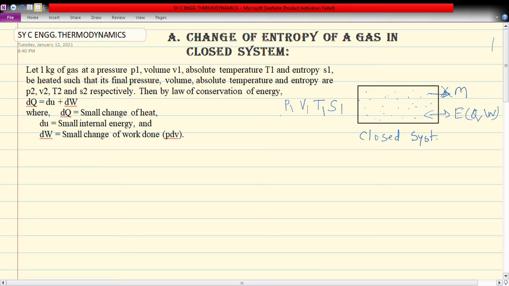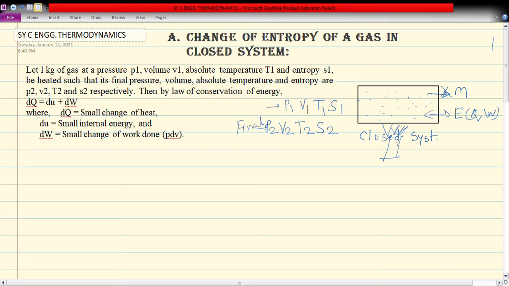Now we are heating this particular closed system. After achieving the final state, the properties of the system will be pressure P2, volume V2, temperature T2 and entropy S2. That is for the final state.